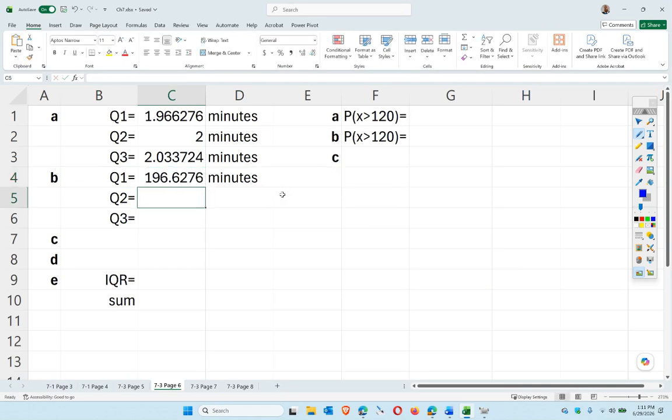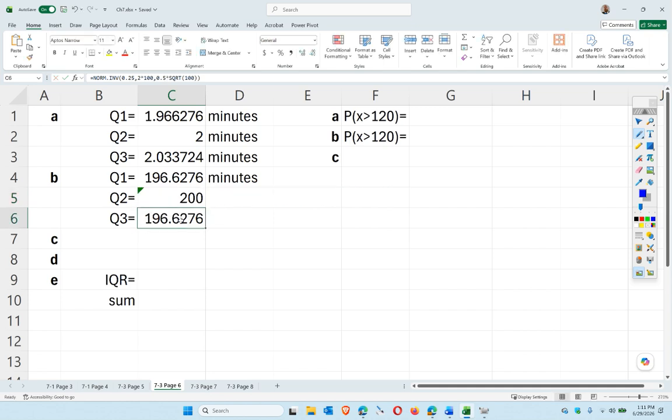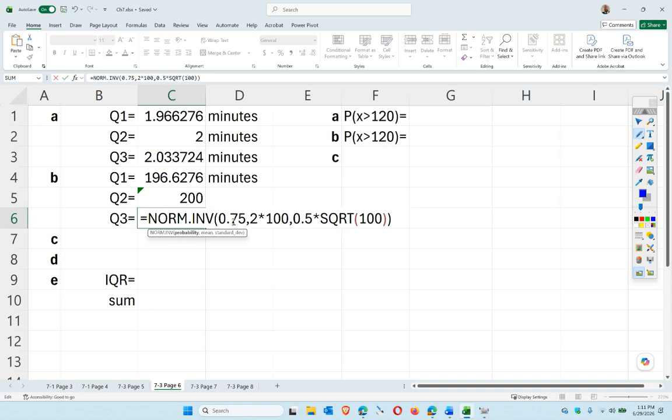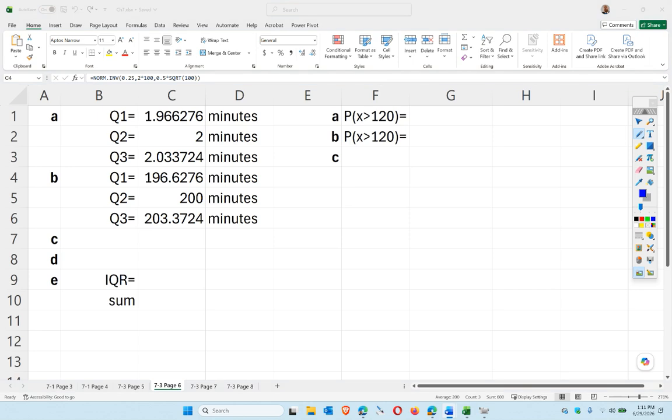So I'm going to copy that, paste it, and change it to 50th percentile and 75th percentile. Okay, so if I take all 100 samples and I add them up, those are the number of minutes I'll get per quartile, essentially.